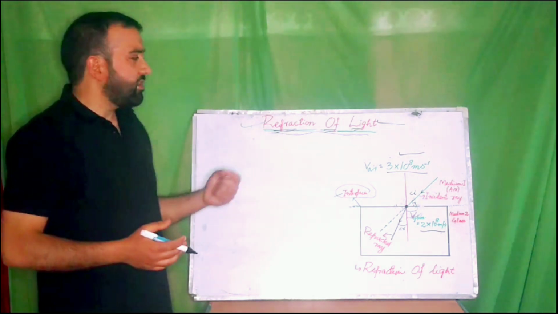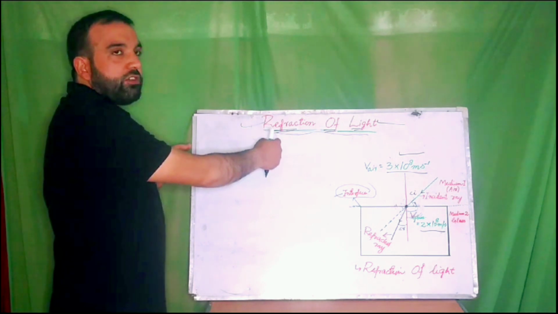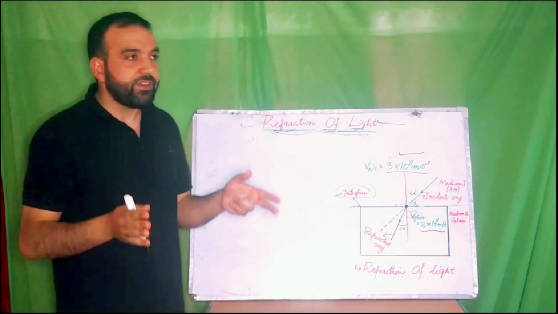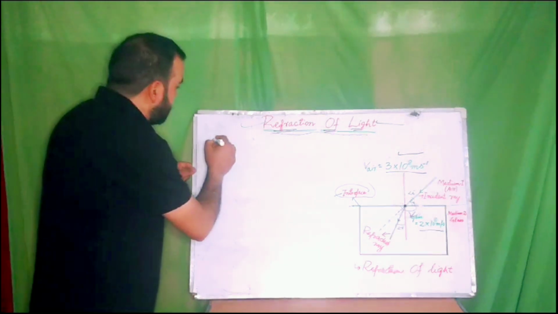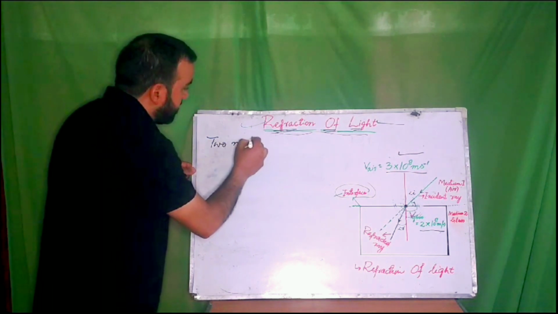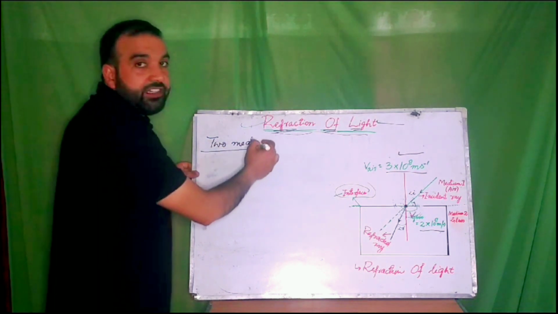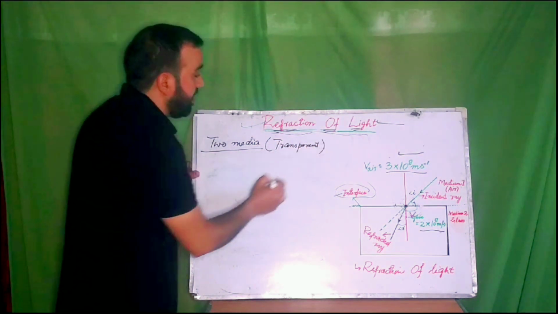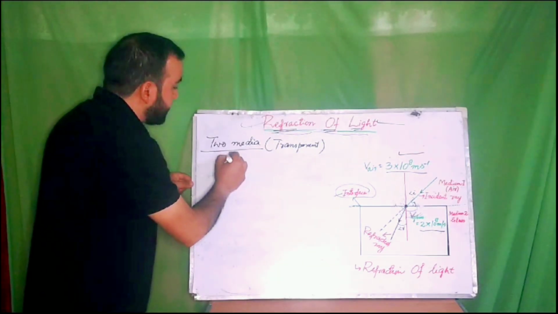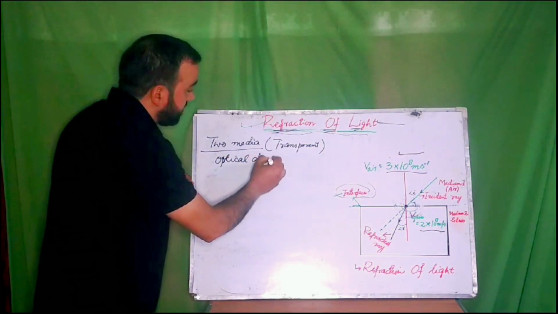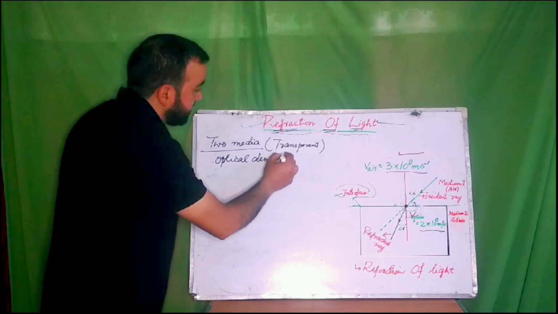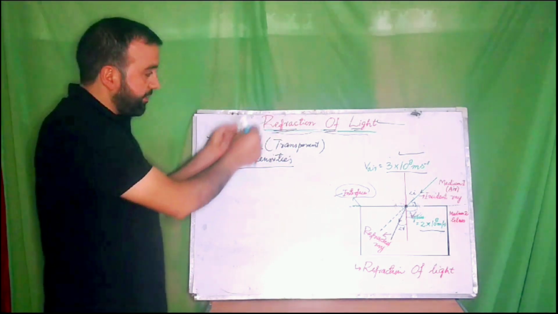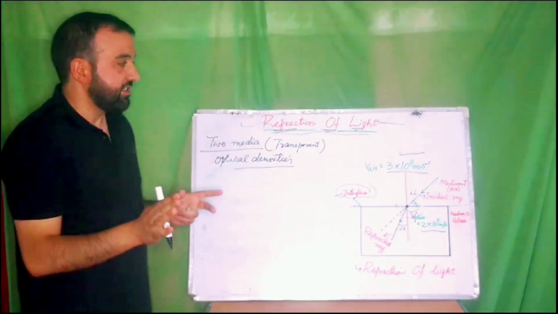Today we are going to discuss briefly about the concept of the refraction of light. In order to understand the concept of refraction of light, we need two media, and these two media must be transparent. And they must have different optical densities.